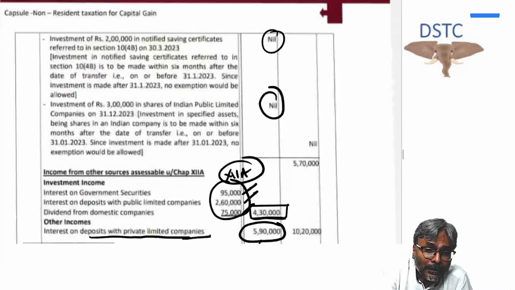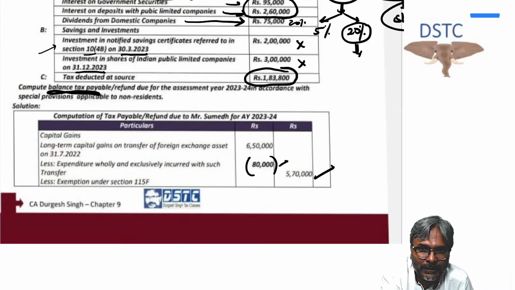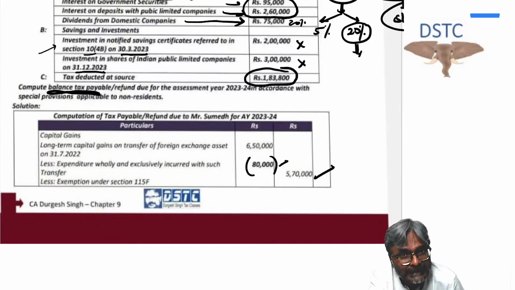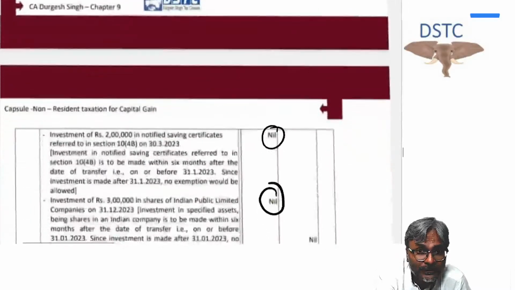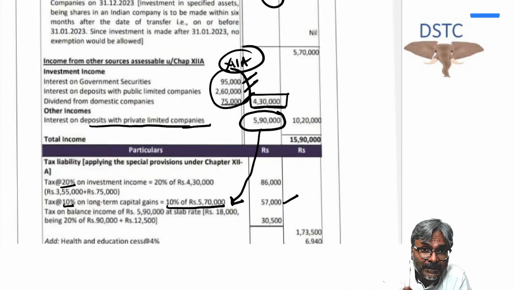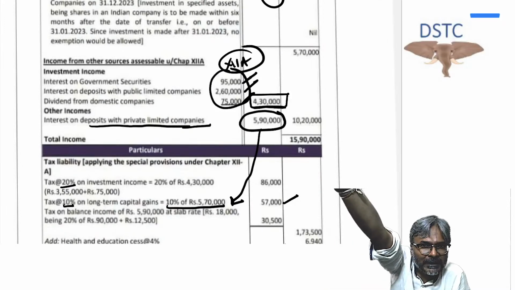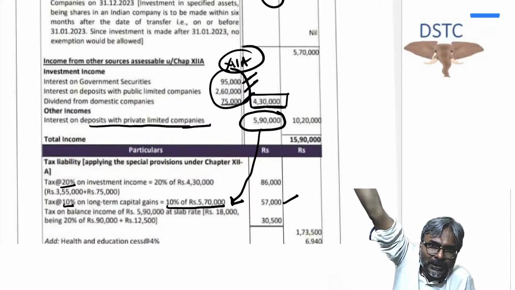If they tell you to calculate the tax payable or refund due to maximize his savings, or to minimize his tax liability, if that is the wording they are using, then you all know, students, that to minimize his tax liability I have to look into the savings part, because you are also aware that when we apply 115 BAC, the rate starts from 5%, then it goes to 10% in this case, then like that it keeps moving by 5% till it hits 20% at 15 lakhs, and then beyond 15 lakhs it goes to 30%.